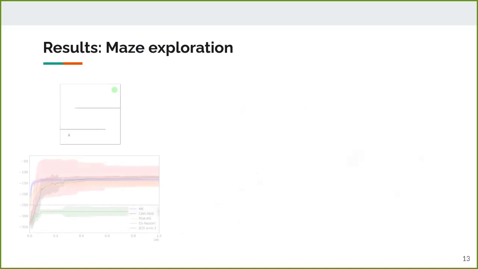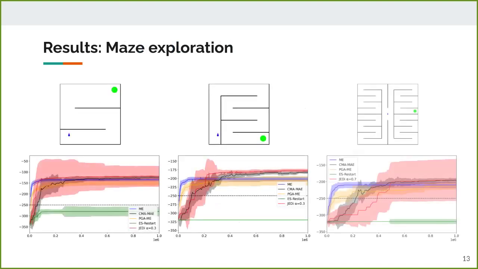On deceptive problems like mazes, we find that JEDi in red is able to solve problems where the ES in green gets stuck. JEDi is also competitive or even outperforms quality diversity methods like MapElite, CMA MapElite, and even PGA MapElite, which uses deep reinforcement learning. JEDi benefits from the stepping stones of QD, but then focuses on behaviors that reach the target and uses its budget on reaching the target faster instead of improving the whole repertoire. We can notice that map annealing performs very well, which means the repertoire they introduced might be a feature to study in future work on JEDi.